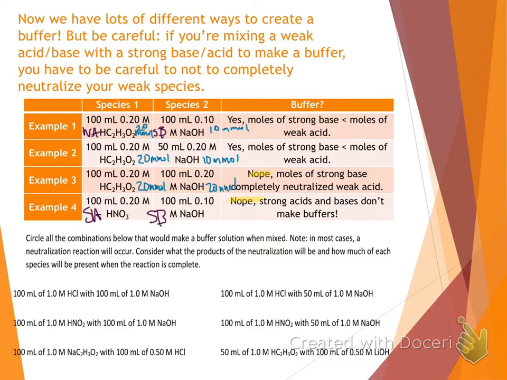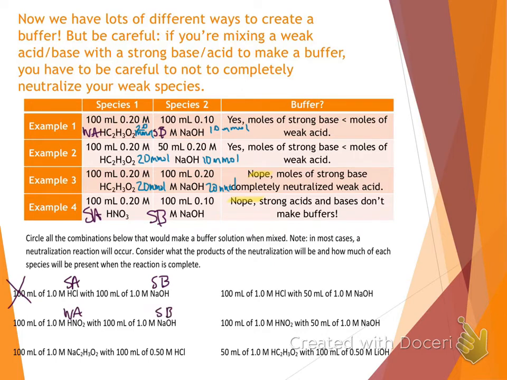So I would start by looking to see what we have. When we look at this first one, we have HCl. That's a strong acid. NaOH is a strong base. Well, strong acids and bases don't make buffers. That's not going to be a buffer. And the second one, going down this column here, we have a weak acid, strong base.